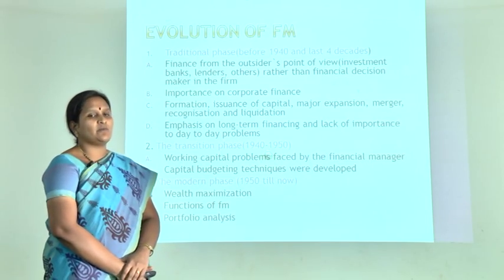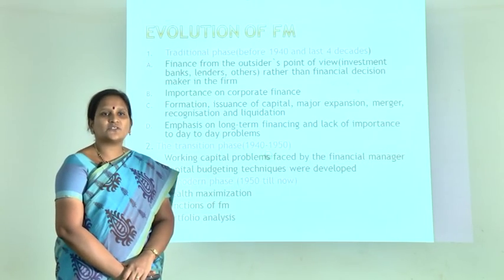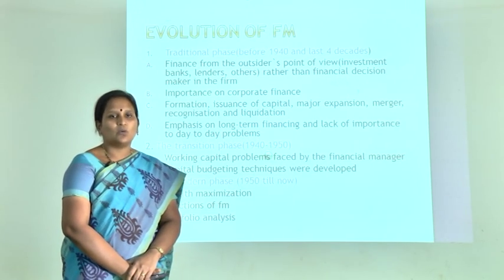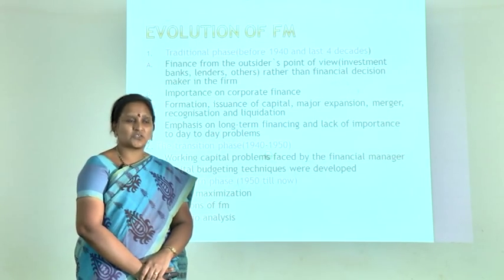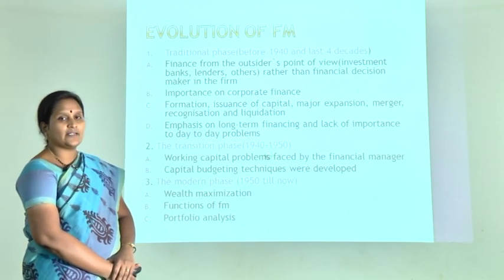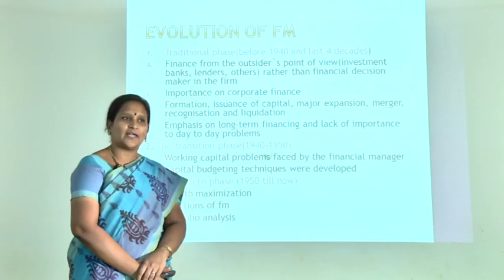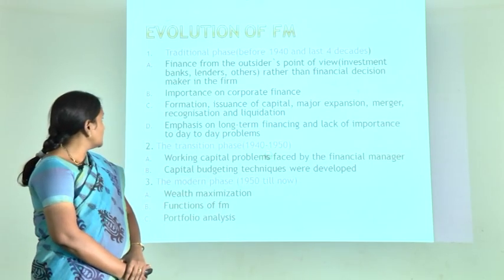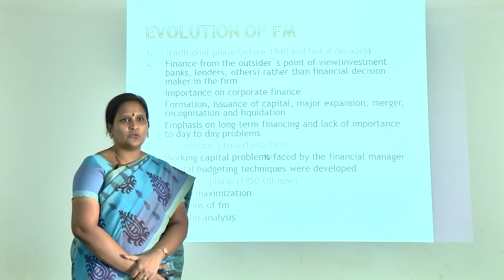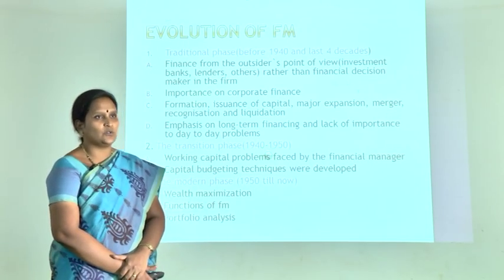Evolution of financial management. Usually when we study the evolution of financial management, it is divided into 3 phases: the traditional phase, the transition phase and the modern phase. The traditional phase covers the 4 decades from 1940. In that era importance was given to outsiders. That means we were always concerned with how to raise capital, lenders and all those things.